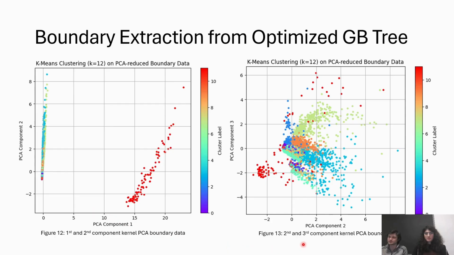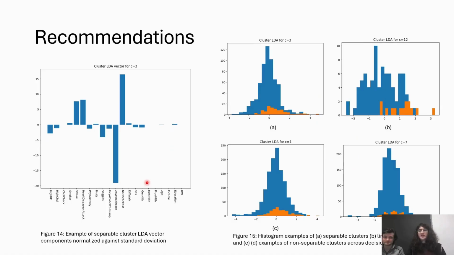So to find the features most responsible for differentiating between those with and without diabetes within each of these clusters, we applied LDA individually on them. While many of these clusters were not very separable under LDA, about a third showed at least some separation. So the results of that LDA analysis can be seen here. Here are some histograms of the plots, and here is an example LDA vector normalized against the standard deviations. So we were able to find that overall, stroke, heavy alcohol consumption, and heart disease were among the very strong correlating factors in all of the at-risk groups.